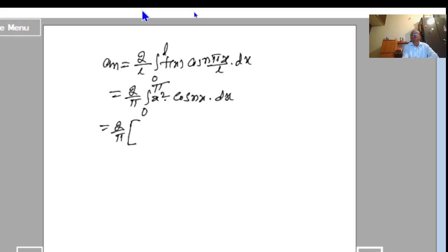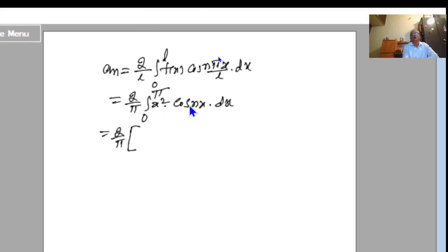Now integrating, taking x square as first function, cos nx as second function. Using Bernoulli's rule, we write first x square as it is, into integration of cos, which is sine nx by the coefficient of x, that is n. Next minus, write the derivative of x square, which is 2x, into the integration of the bracketed quantity. Sine integration is minus cos nx divided by n.